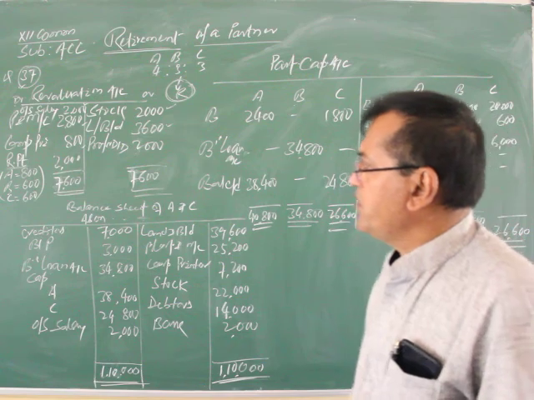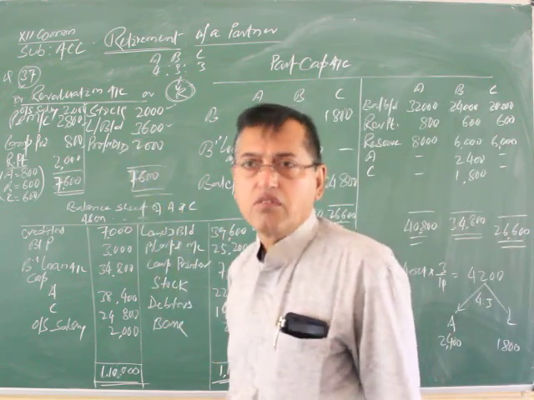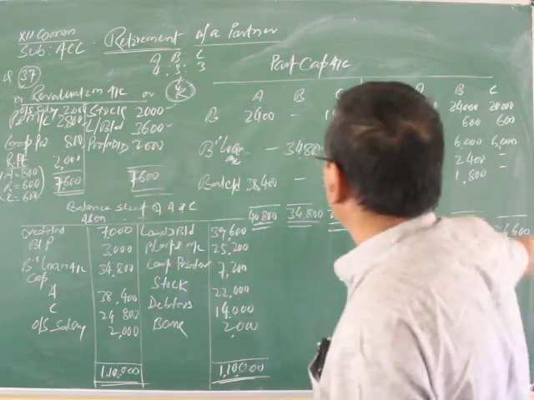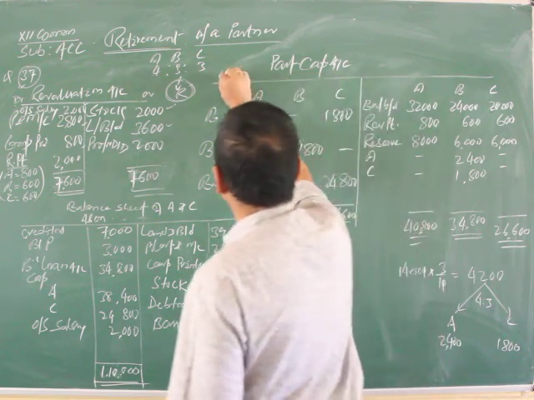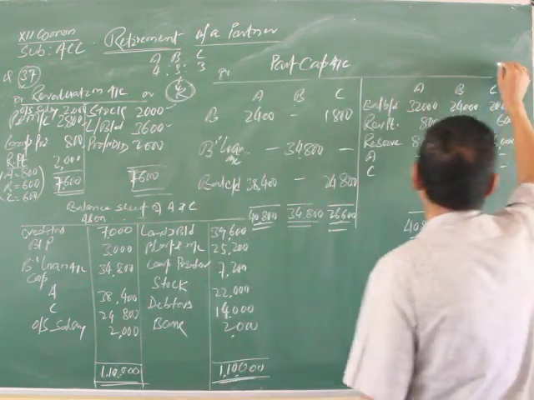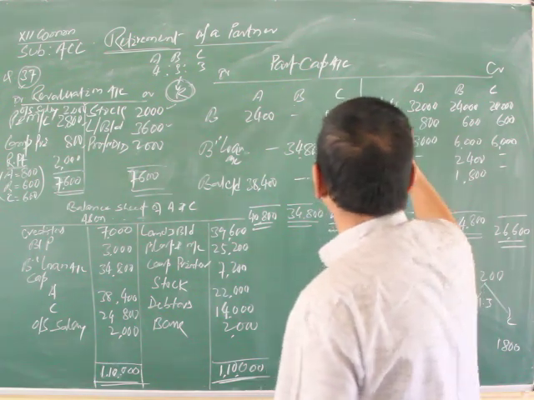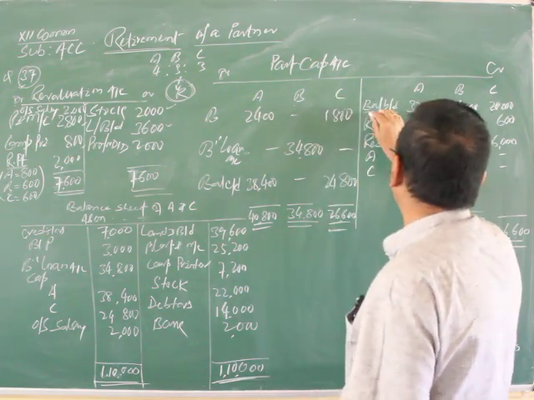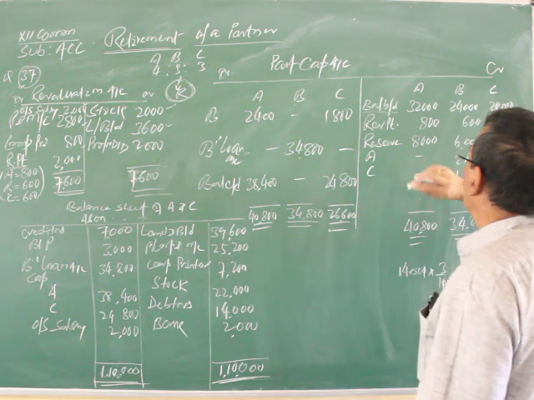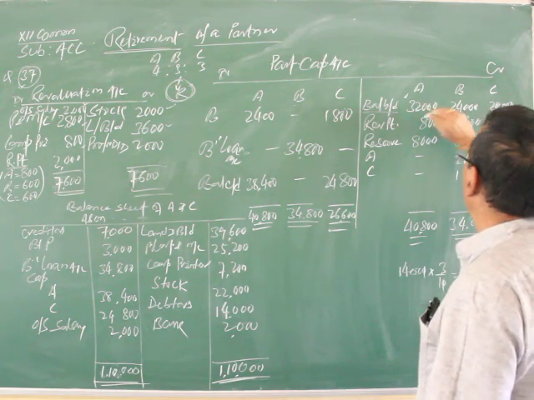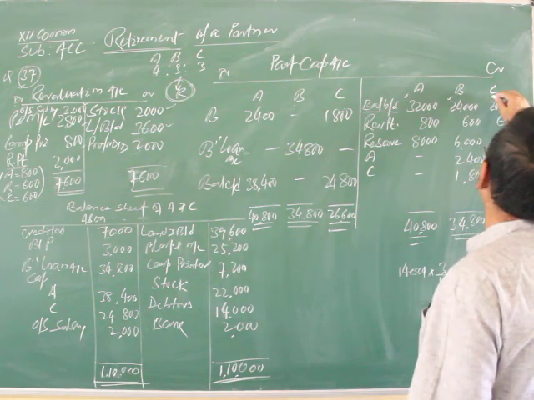Later, after the preparation of the revaluation account, we are required to prepare the partners' capital accounts. Draw the format: particulars and amount. First of all, write down the balance brought down. The opening balances of the partners' capital are A 32,000, B 24,000 and C 20,000.